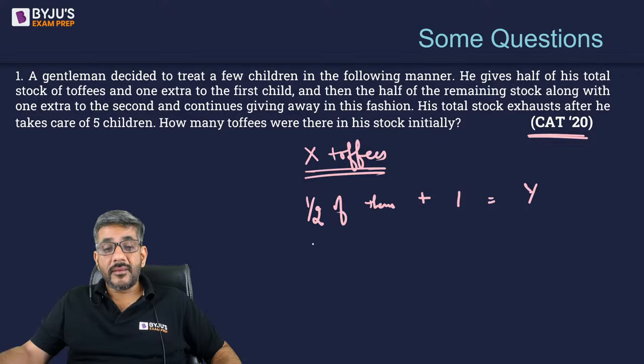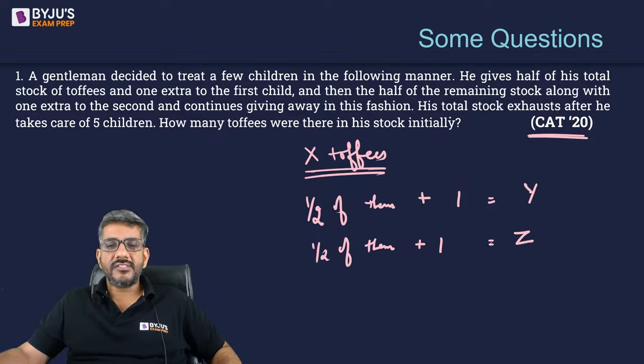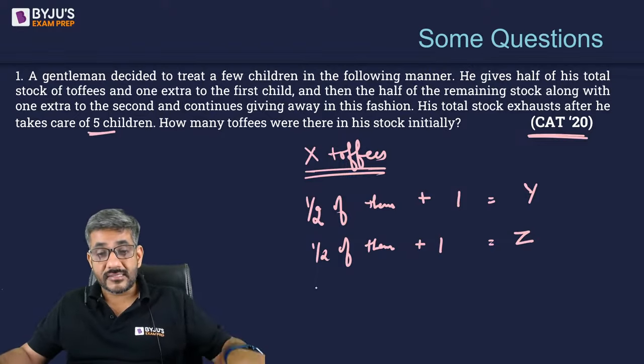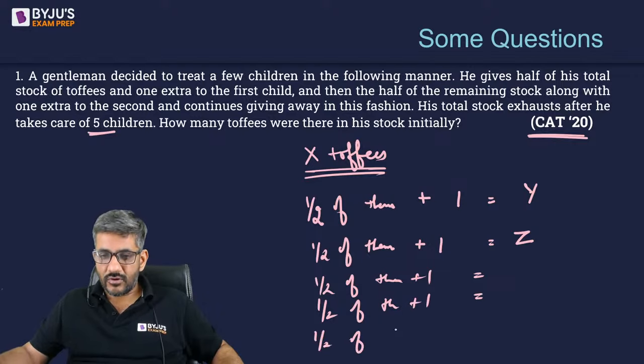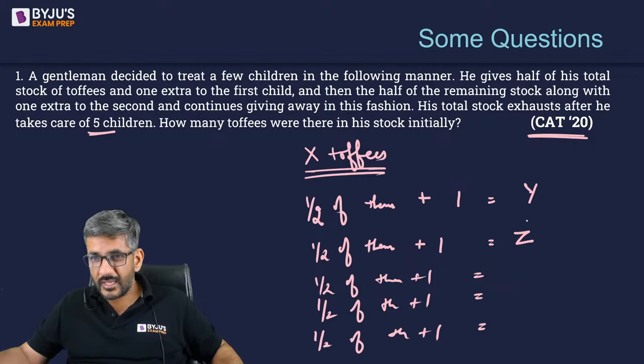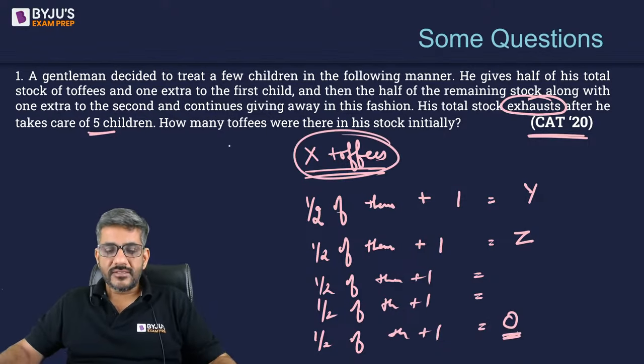And then half of the remaining, so half of this Y, is also given to the next kid and one extra to the second child. Let's say remaining is Z. And he continues giving away in this fashion. His total stock exhausts after he takes care of 5 children. So 5 times he does this. He again gives half of these chocolates to a child plus one more, and his total stock exhausts. So at the end he has 0 toffees. How many toffees were there in his stock initially?